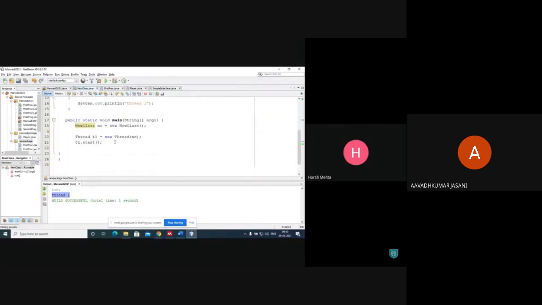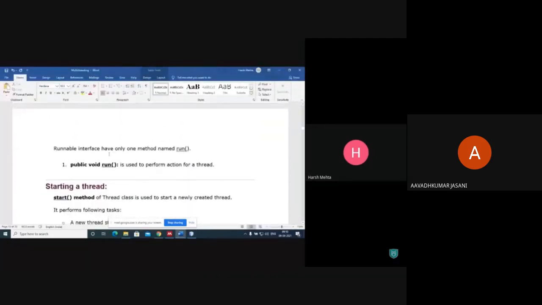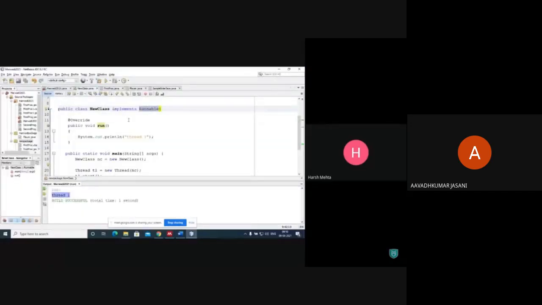Let's say you want to implement multi-threading in this new class. There are 5 to 6 classes here. You want to put multi-threading in this new class. So at that time, you can implement runnable. A runnable interface has only one method named run. Interface means that the run method is already declared there, and we have implemented it here.